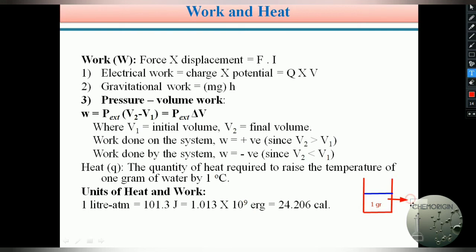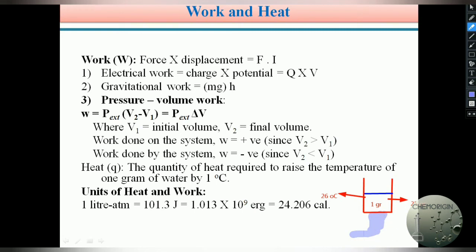Initially the temperature of this system is, let us assume, 25 degree centigrade. If the system's temperature is raised to 26 degree centigrade, we must supply heat. We heat the water.